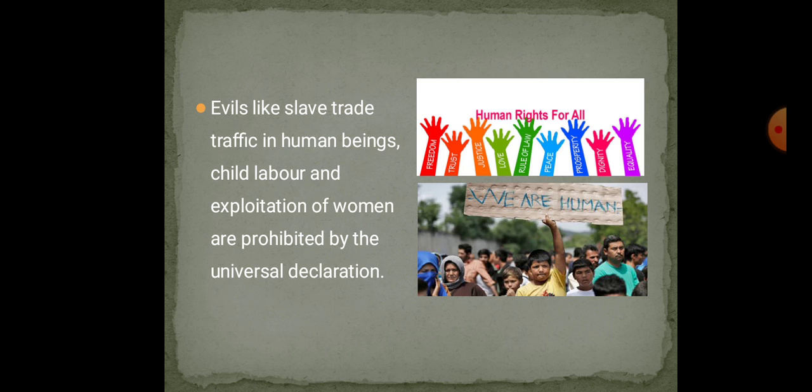Here I am showing two pictures: human rights for all. Yes, of course, in the world human rights are there: liberty, fraternity, freedom, freedom of speech, and so on. Evils like slave trade, traffic in human beings, child labor, and exploitation of women are prohibited by the Universal Declaration.